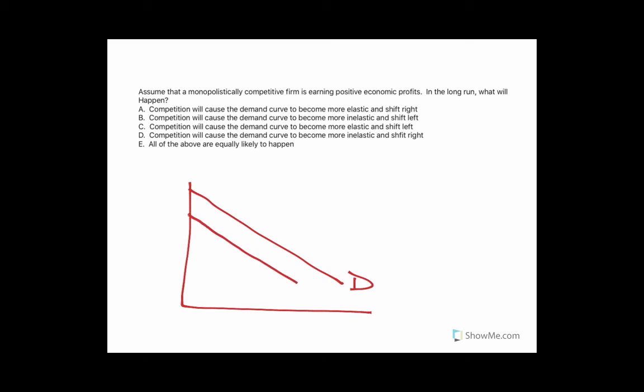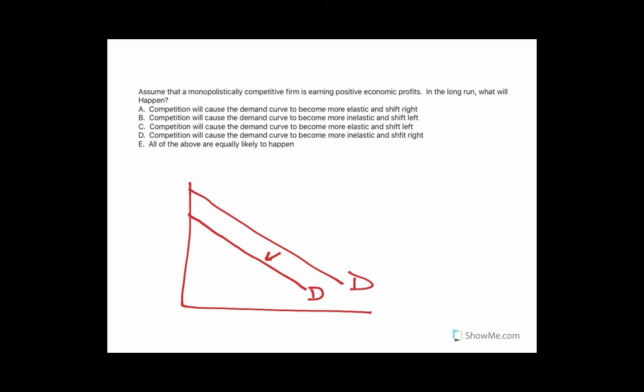So what happens is that in the long run, firms will enter the market, and what that means for a monopolistically competitive firm is that their individual firm's demand curve changes. Back to the coffee example, let's say this is Starbucks. Say there's some new trendy coffee place like Starbucks. Basically, people are going to be less likely to demand from Starbucks because there are more substitutes. And so their demand curve decreases, shifting in to the left, as shown in the picture.